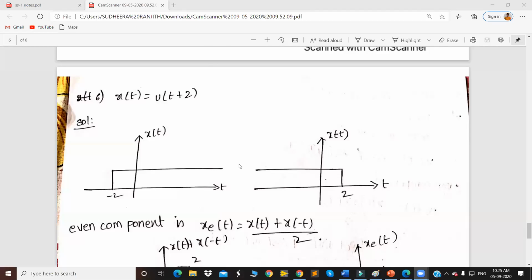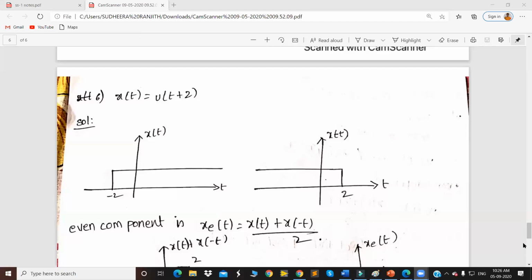So can anyone in the class add these two signals? Yes or no? See, if you are from minus infinity to minus 2, the value is 1. Very good. What about the signal value from minus 2 to plus 2? The value is 2, ma'am. Very good. What about the signal value from 2 to infinity? 2 to infinity, 1, ma'am.